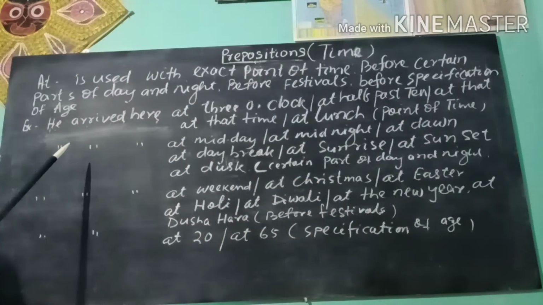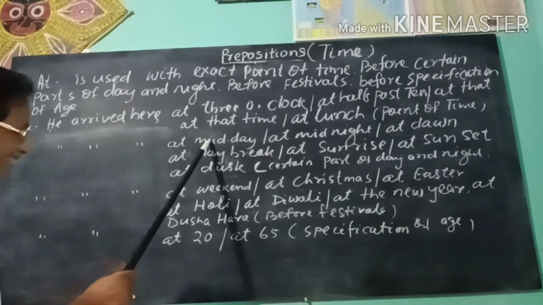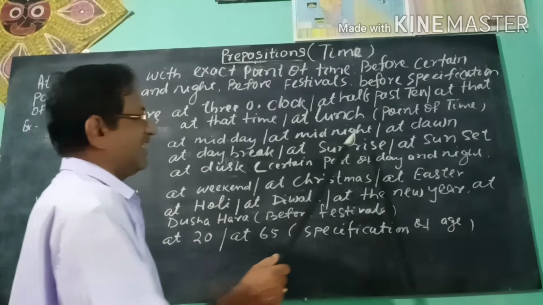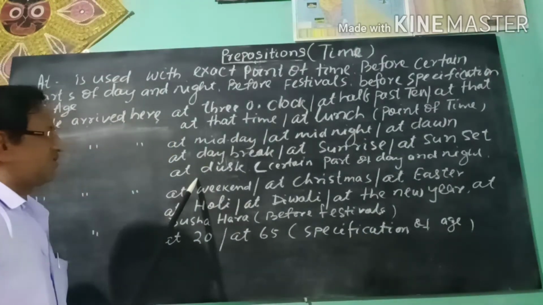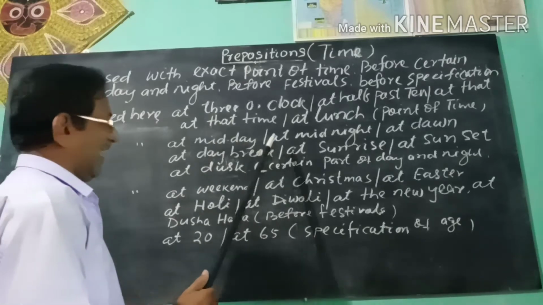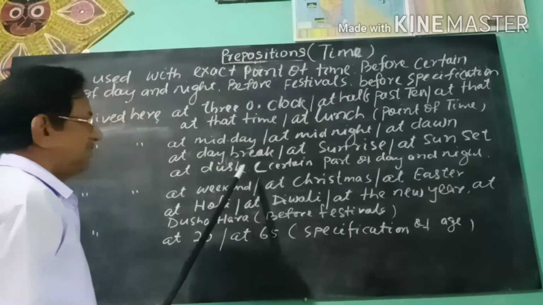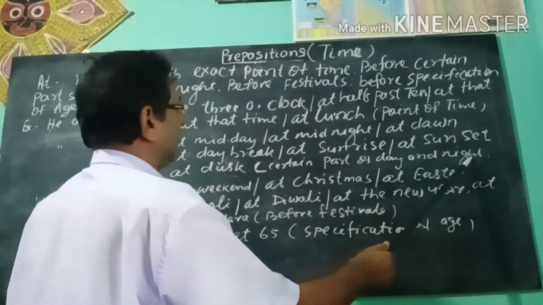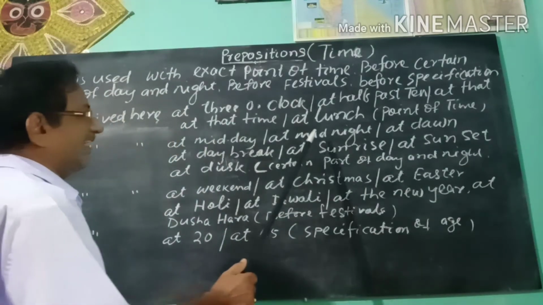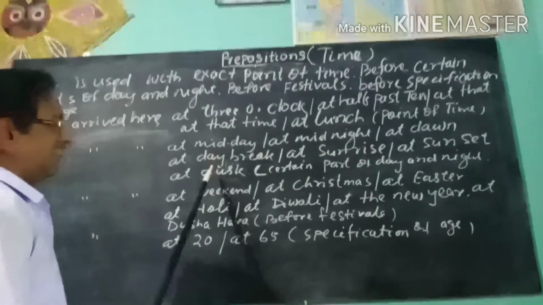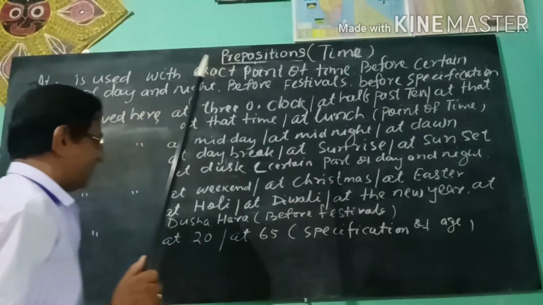Next we see the preposition at. He arrived here at midday, at midnight, at dawn, at daybreak, at sunrise, at sunset, at dusk, at goduli. Here the preposition at is used to say about certain parts of day and night. Midday, midnight, dawn, daybreak, sunrise, sunset, dusk. These are the certain parts of day and night.